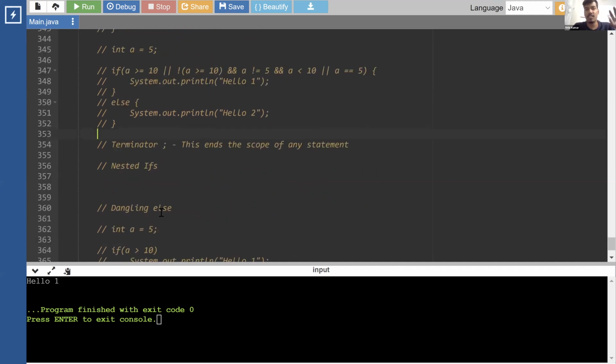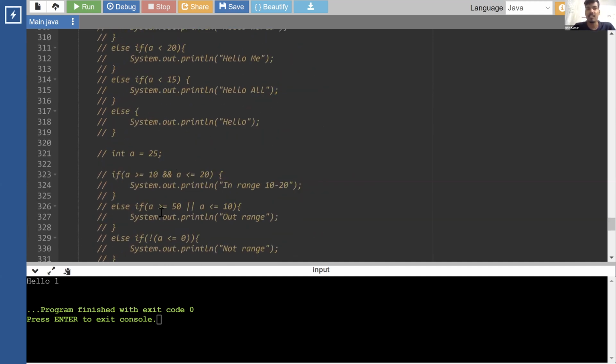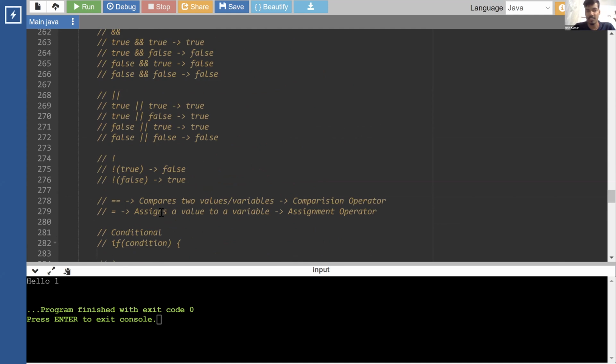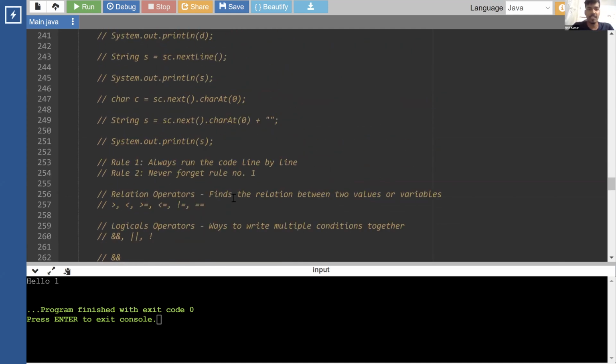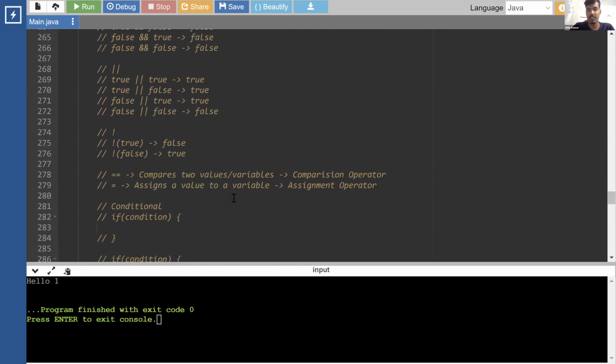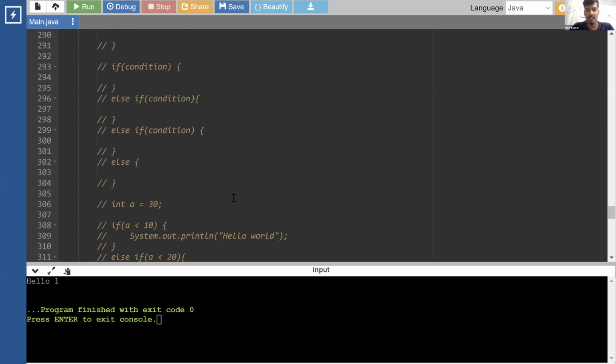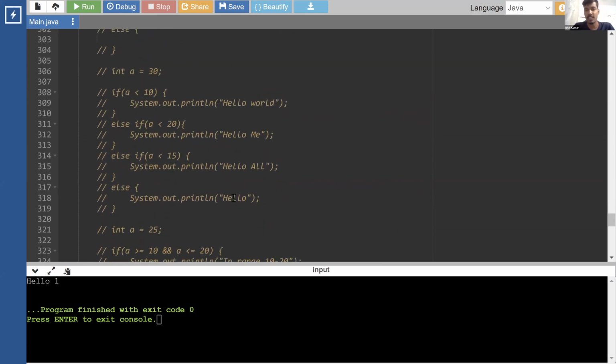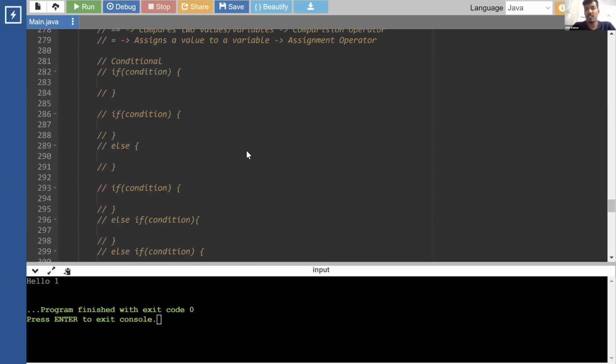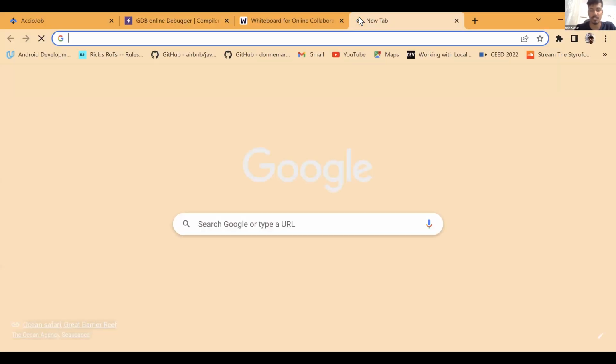Understood. So this is what if else, relational operators and logical operators are. Is this part clear? I'll give you a break and then we can start from nested if, and then we can see the dangling else part again. There are a lot more things in dangling else. Let's give you a break and then we'll start with nested ifs, nested conditionals. We'll also study ternary operators as well.